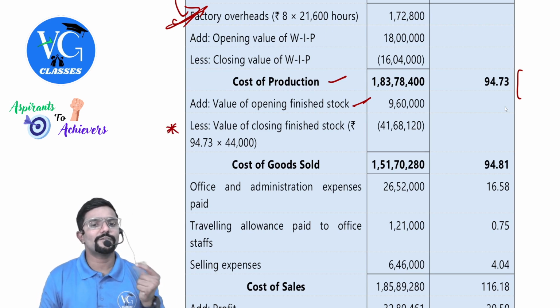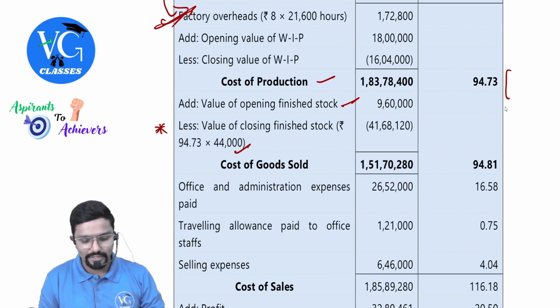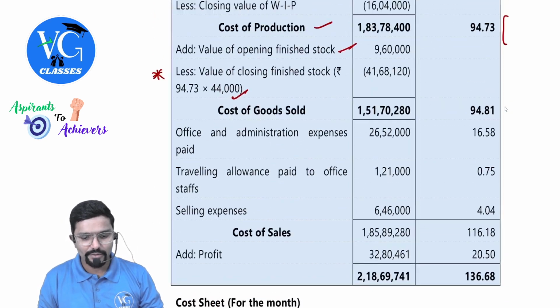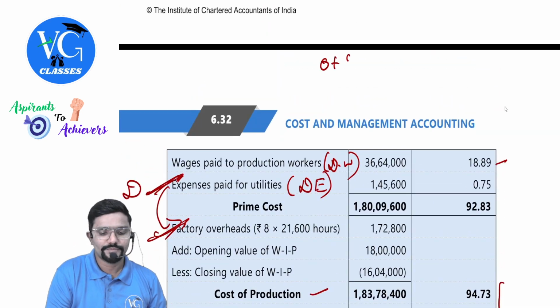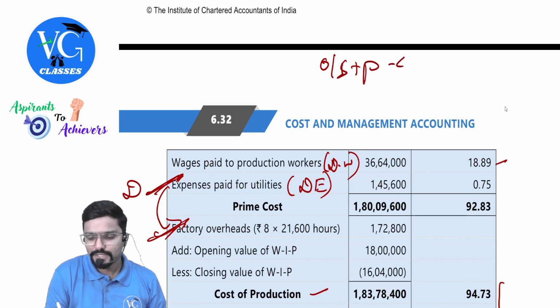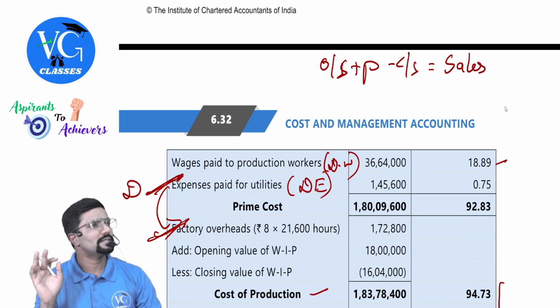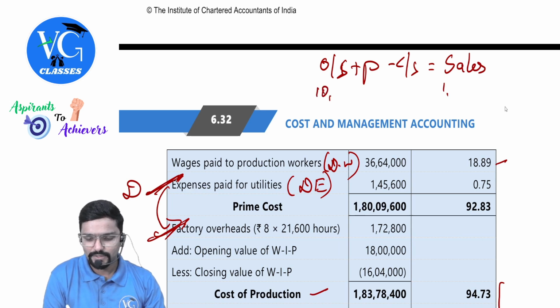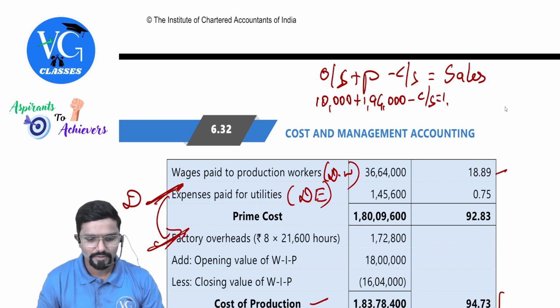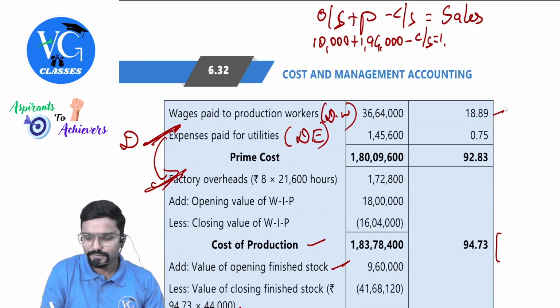We need to calculate value of closing stock. Guys, 44,000, how have they got it? Have they shown it? No, better you show. Somewhere on the top you read: opening stock plus production minus closing stock is equal to sales. Except closing stock, all other things we know, so calculate using the equation. Tell me, sales 1 lakh 60. Opening stock 10,000, production 1 lakh 94, minus closing stock is equal to sales 1 lakh 60.